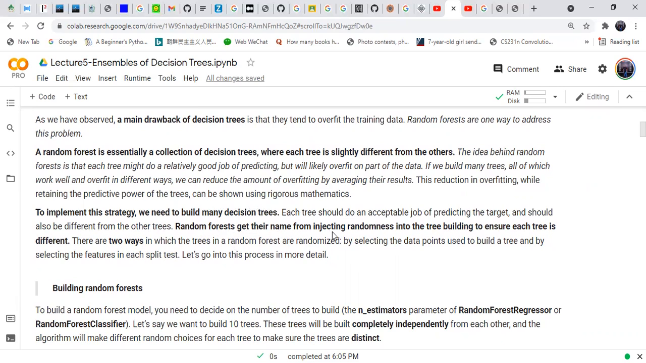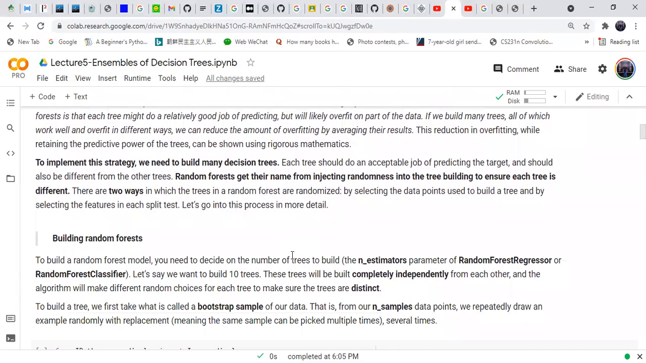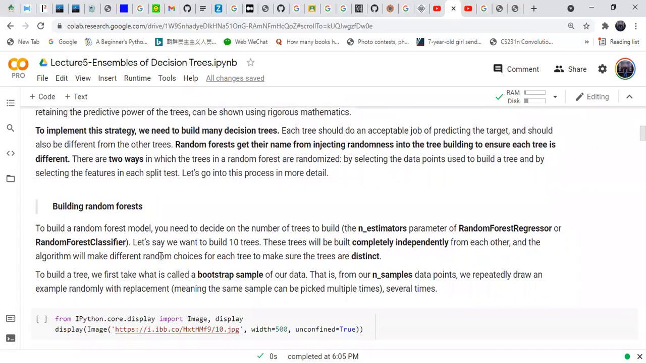Random forests get their name from injecting randomness into the tree building. We inject the randomness into the tree building to ensure that each tree is different. There are two ways in which the trees in the random forest are randomized: by selecting the data points used to build a tree, and by selecting the features in each split test. Let's go into this process in more detail and go through building the random forest.